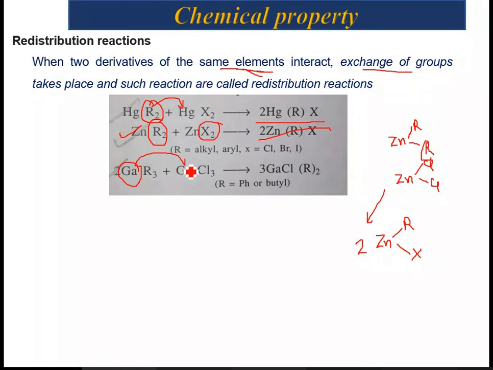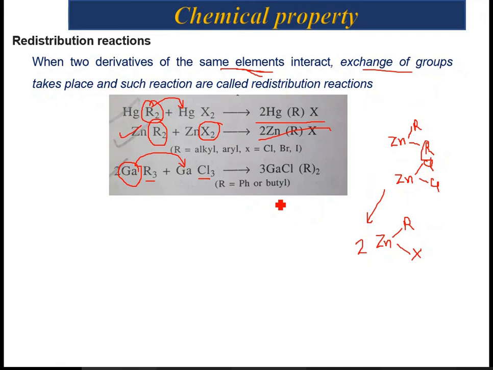The only groups associated with gallium are changing: in one case it is alkyl, and in the second case it is halogen. So in the final way, the alkyl is redistributed along with chloro, and it yields a product like dialkyl gallium chloride. So these reactions are called redistribution reactions.